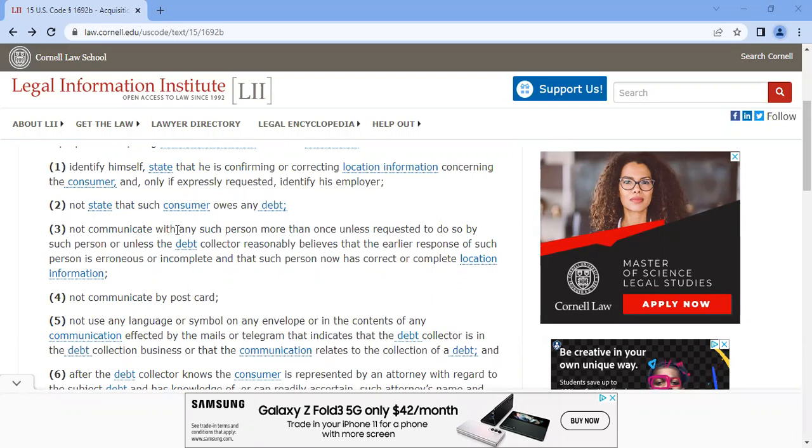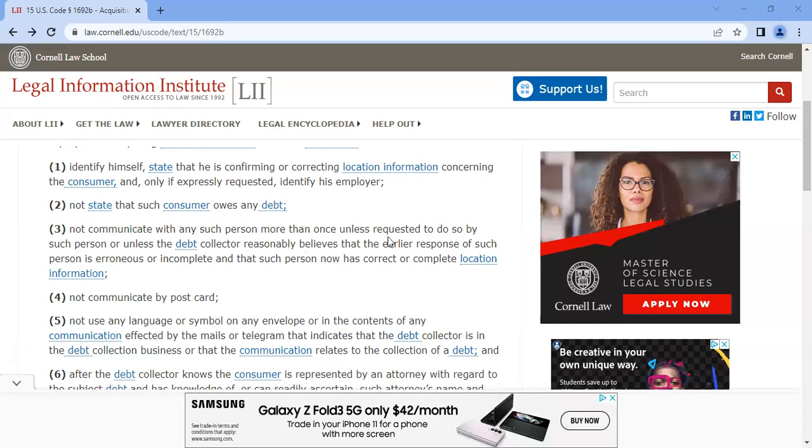Number 3, not communicate with any such person more than once unless requested to do so by such person, or unless the debt collector reasonably believes that the earlier response of such person is erroneous or incomplete, and that such person now has correct or complete location information. So basically, once they call somebody other than you one time, there's no need for them to keep calling unless requested by that person. Let's just say they called your auntie, and your auntie said, I don't have that information right now, I don't know where they live, but if you call me back in an hour or something like that, I can give you that information.